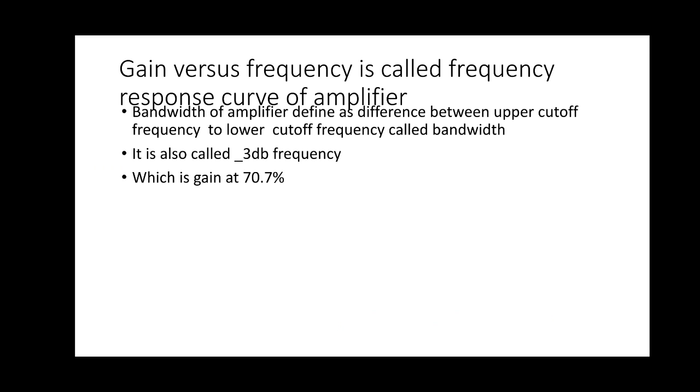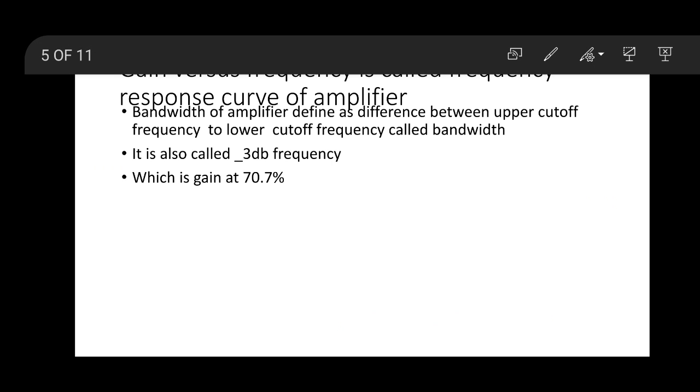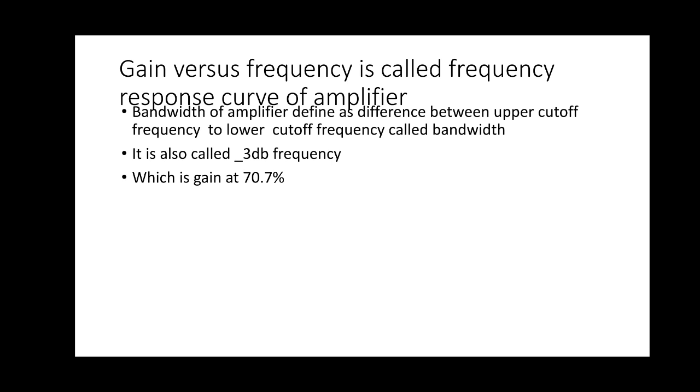The bandwidth is where gain is almost constant. Below the lower and above the upper cutoff, the gain is reduced because many problems occur in the amplifier.